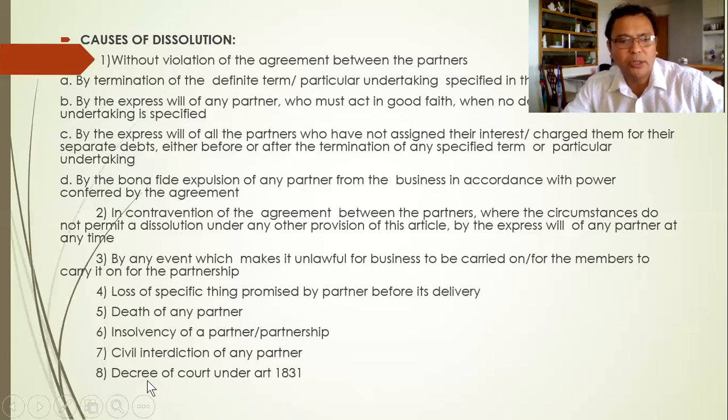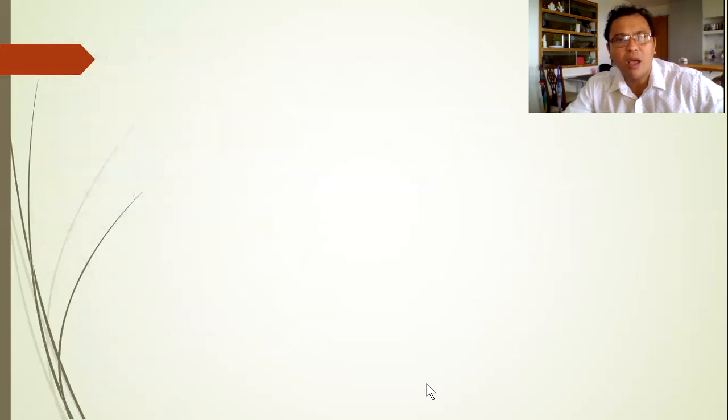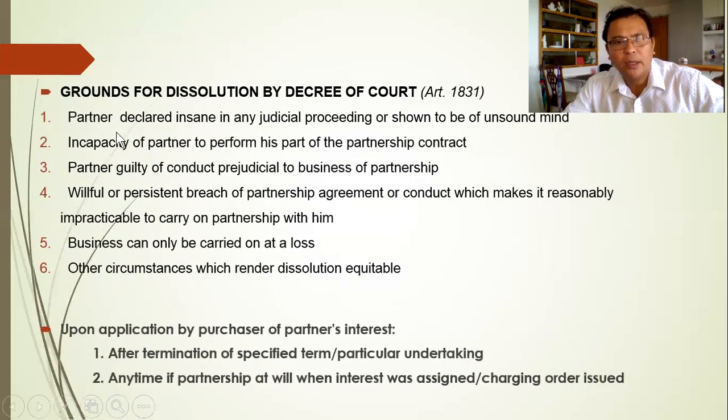So what are these instances? Number 8, so these are the following. Number 1, when a partner is declared insane, nabuang, in a judicial proceeding or shown to be of unsound mind. So it's the court that declared the person as insane.